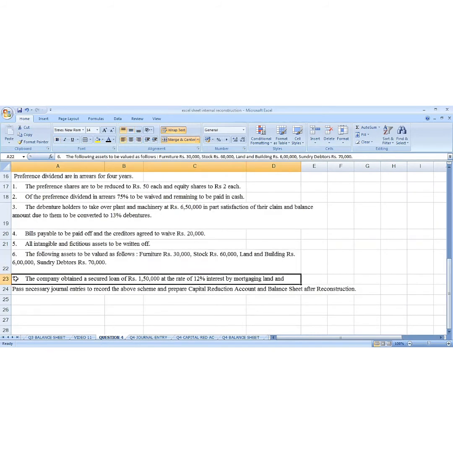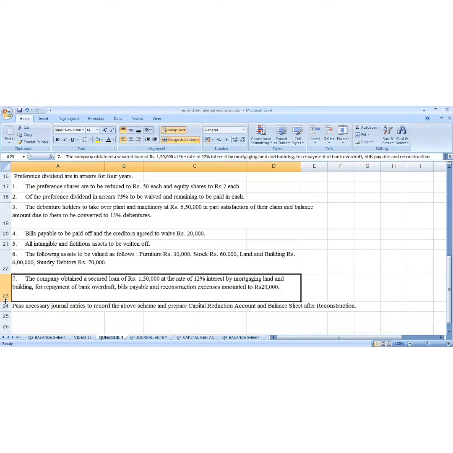Then we go to next line, number 7. The company obtained a secured loan of 1,50,000 at the rate of 12% interest by mortgaging land and building for repayment of bank overdraft, bills payable, and reconstruction expenses amounted to rupees 20,000. So I think there are first journal entries for securing the loan. Second is repayment of bank overdraft. Bills payable, we have already done. The third entry is payment of reconstruction expenses. So here there are 3 journal entries.